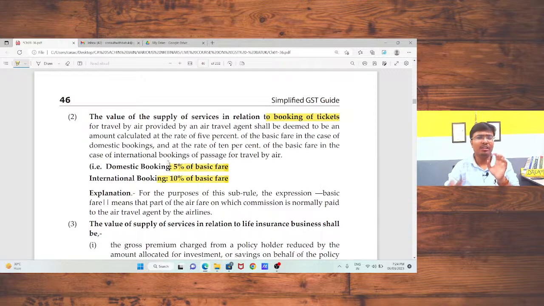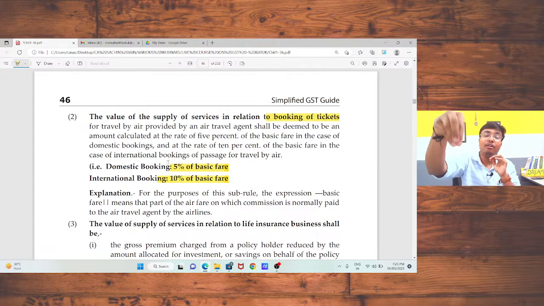Sir, what is the concept behind 5% and 10%? So, the air travel agent will take a certain amount from you. Just take an example, 10,000 rupees as a fare. He is going to pay that amount back to the air company, whatever the company is, Air India or Vistara, and he will get a certain commission. So, based on the calculation and the parameters, lawmakers have decided that 5% of the domestic fare will be the value of supply in the hand of that agent.